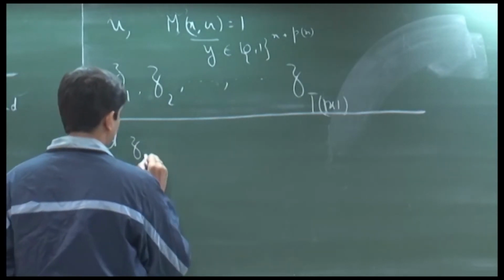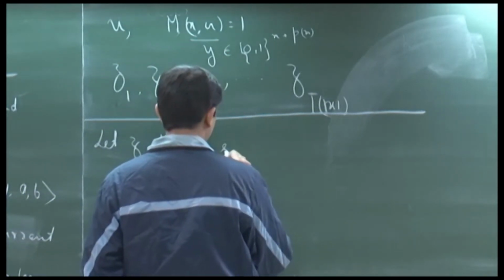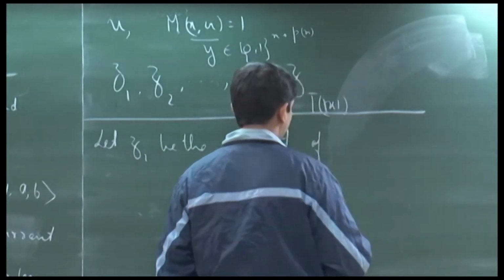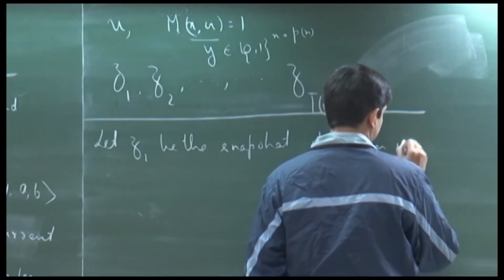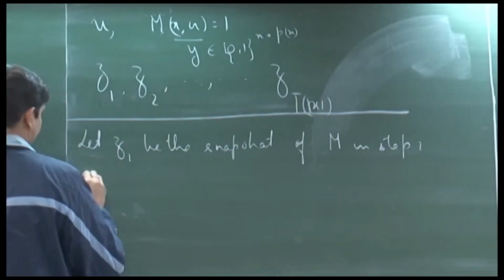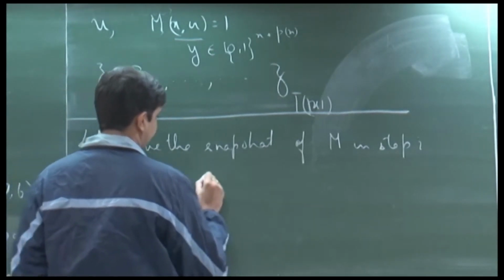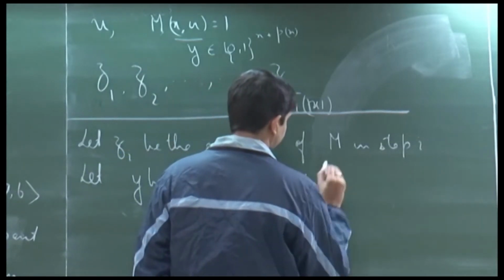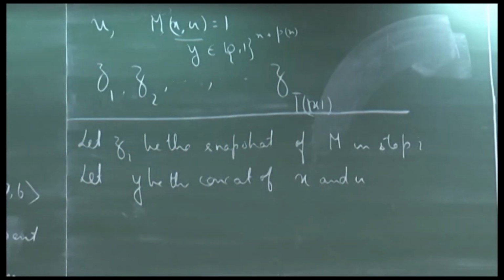So, let Z_i be the snapshot of M in step i, and let y be the concatenation of x and u. Okay, we will just denote it by y.